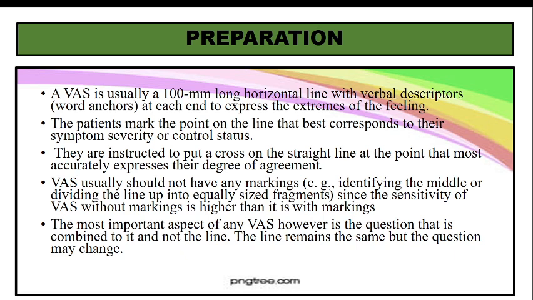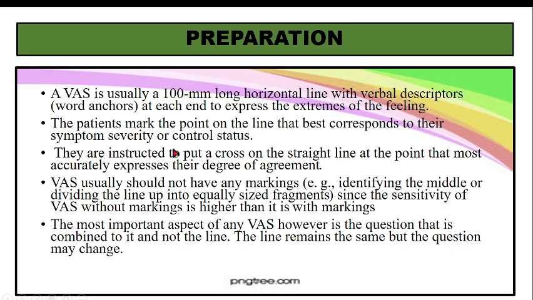Suppose a patient comes with a history of appendicitis. Imagine the patient is brought to casualty with a case of appendicitis. If you give a visual analog scale from 0 to 10, the patient may put a cross mark maybe on 9 or 8 or something. Okay. Now, what is control status?